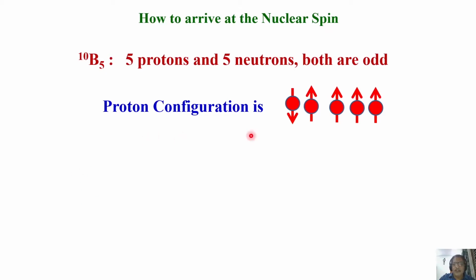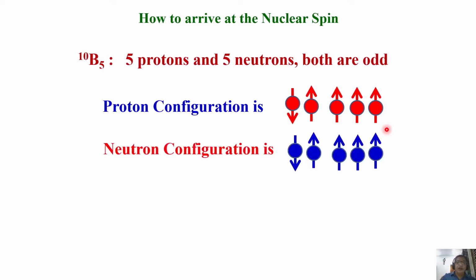The proton configuration is given like this. There are 5 protons. The first 2 are paired, and the remaining 3 are unpaired. Why are these 2 paired and the others unpaired? More details you can see in nuclear physics. Okay, no problem, but you just take my word. Similarly, neutrons: 5 neutrons are there, an odd number. The first 2 are paired, and 3 are unpaired.